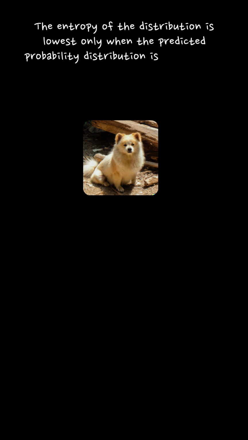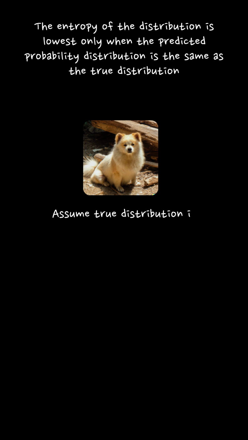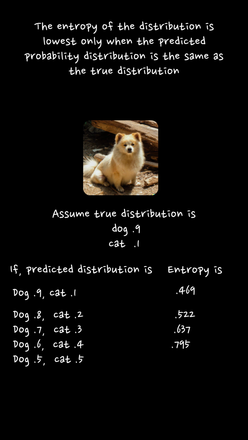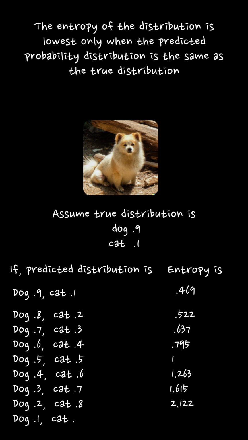When we compute the entropy of the true distribution, the numerical value of the computation is lowest only if the probability values used to calculate the entropy of individual events precisely match the true probabilities of those events. If we use different probability values to calculate the entropy of individual events, it would lead to a higher entropy value for the distribution. We can leverage this insight and use entropy as a loss function. In the example case mentioned above, if we substitute 0.8 and 0.2 as the probability values for the events when calculating average entropy, the resulting value would be larger than if we used 0.9 and 0.1 instead.